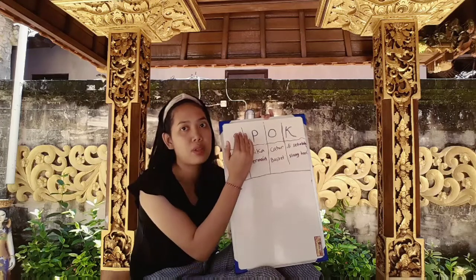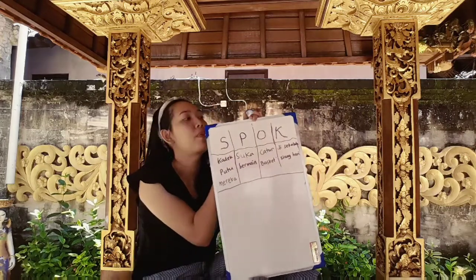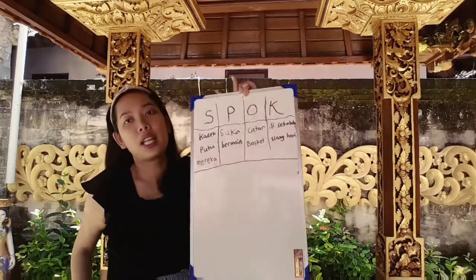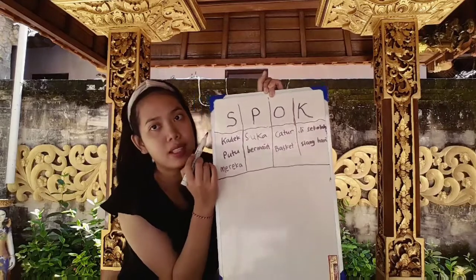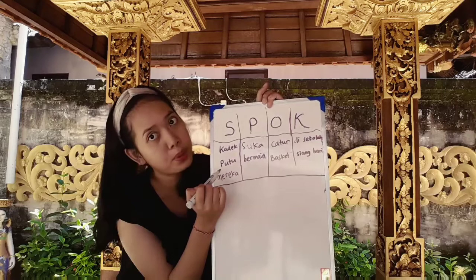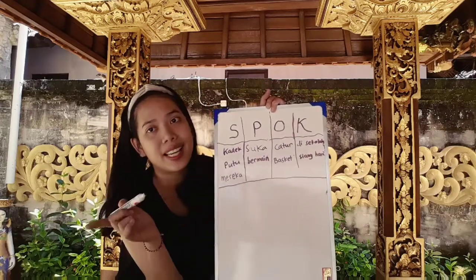You have to use the order S, P, O, and K. To make it easy, I have classified the words. S is for the subject: we have Kade, the name of a person, Putu, also the name of a person, and mereka, or they.